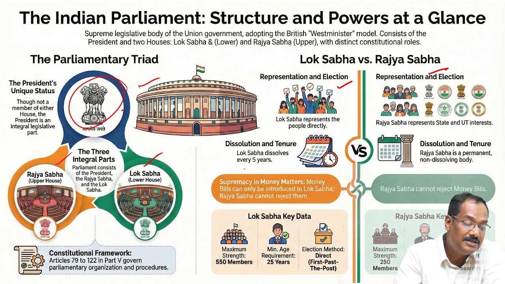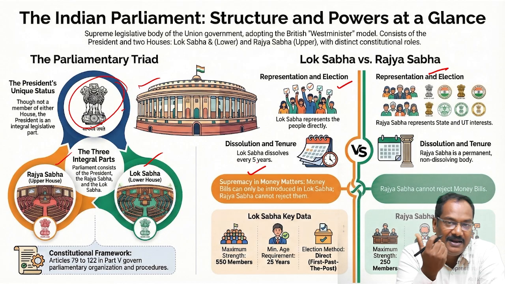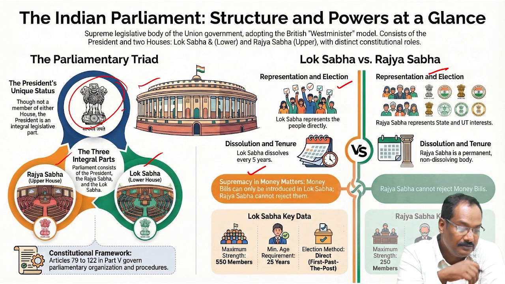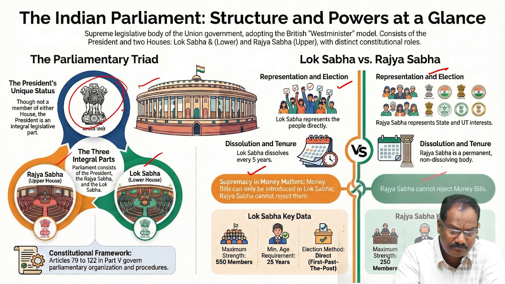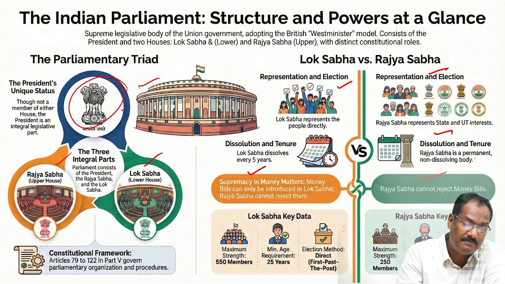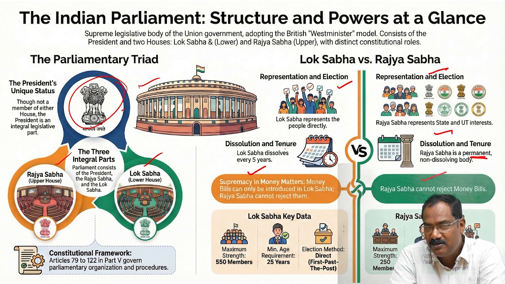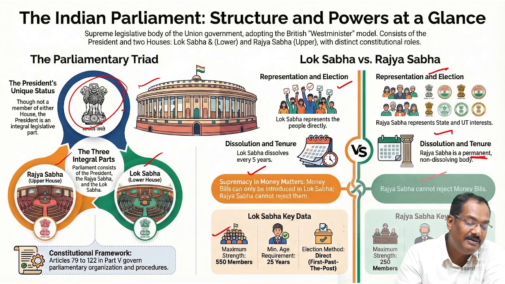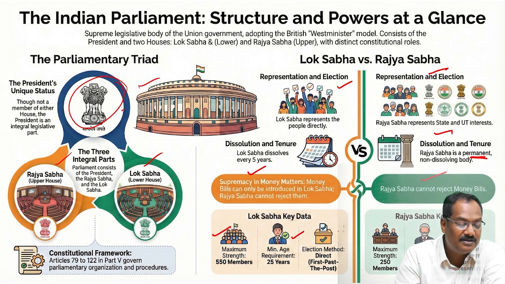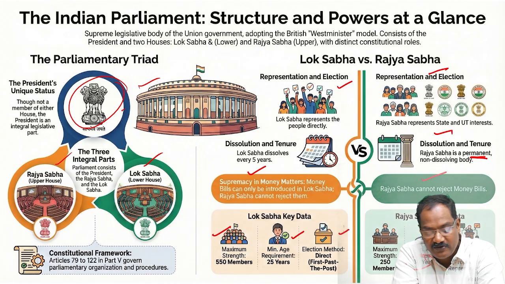Then supremacy of the Lok Sabha. Money bill can be introduced only in the Lok Sabha. Rajya Sabha cannot reject the money bill. Rajya Sabha cannot be dissolved, it is a permanent house. Lok Sabha can be dissolved, normally after 5 years, even before that it can be. And 550 members are there. Minimum age is 25 for Lok Sabha, and here the minimum age is 30. That is why it is known as the House of Elders.